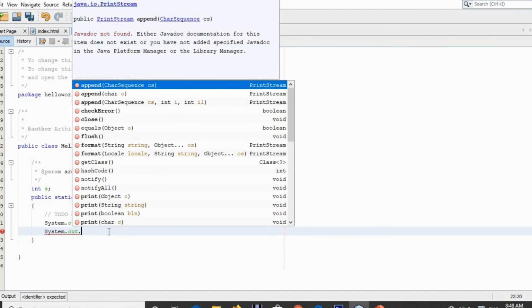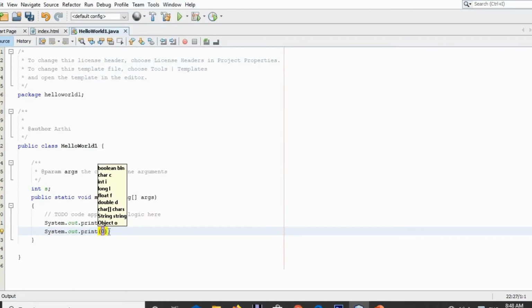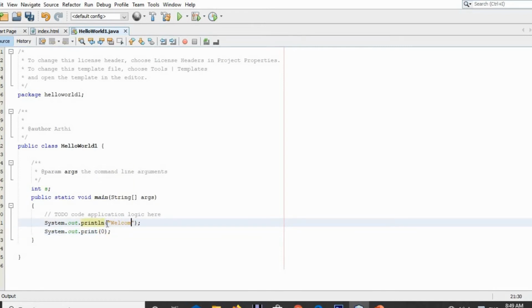The difference between print and println is that the print function doesn't create a new line for your statement. However, println creates a new line after each statement. So here the ln in println is similar to \n in the C programming language. Now we can print a statement such as "Welcome to Java".